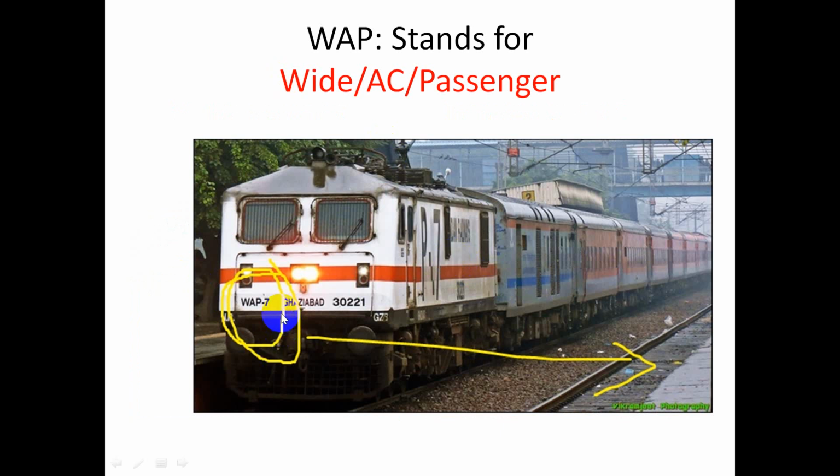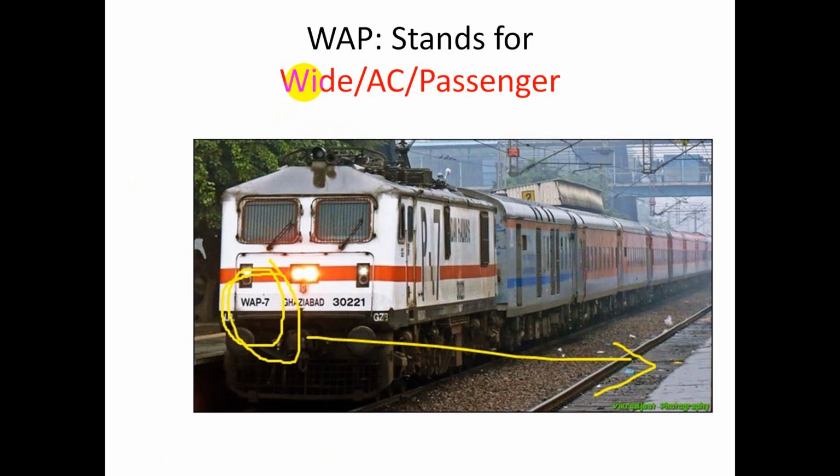When some trains cross, you can see just some letters on the train, WAP 7, WAP 7. What does this mean, friend? This is a very significant word. Every letter has a significant meaning. Just listen. In WAP, W stands for wide gauge. It means these locomotives are designed to run on wide gauge.